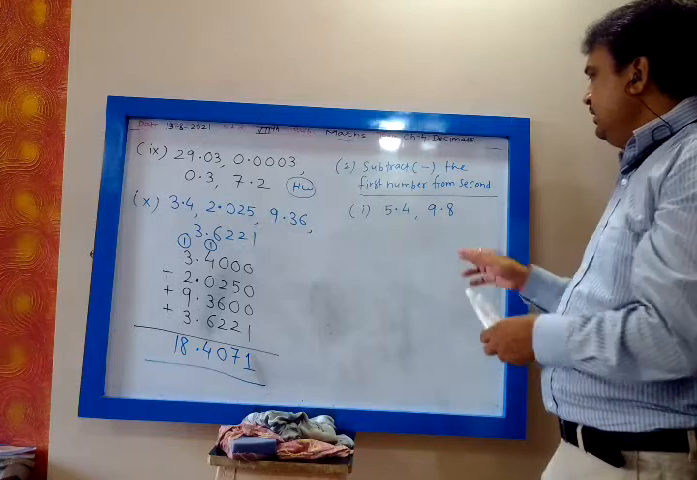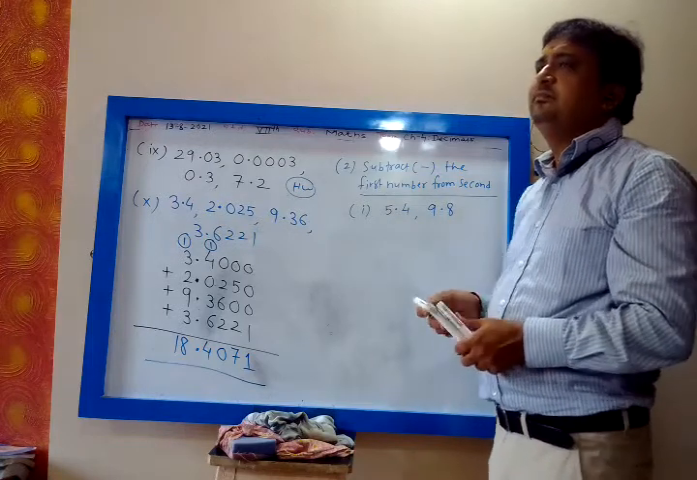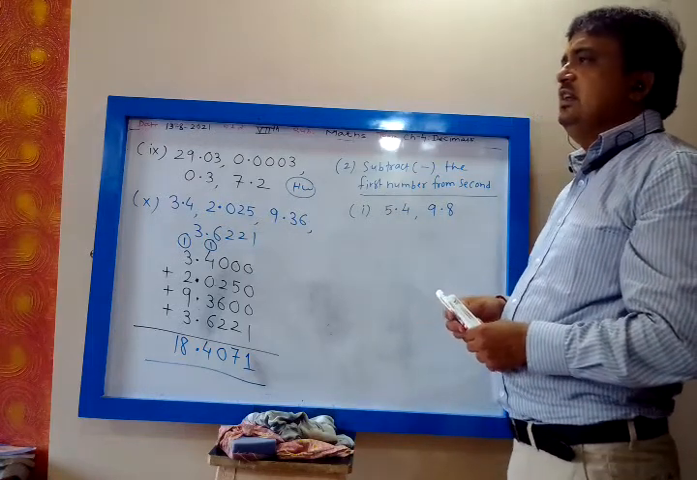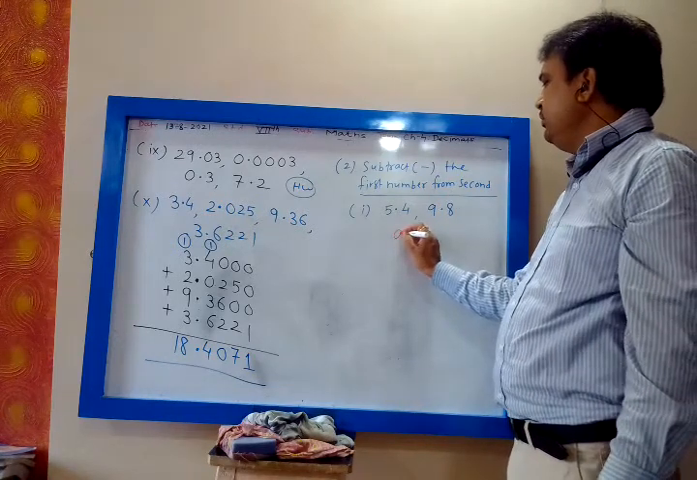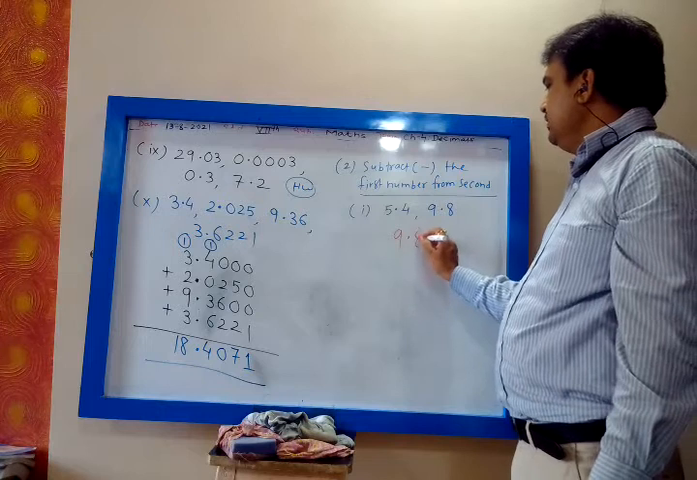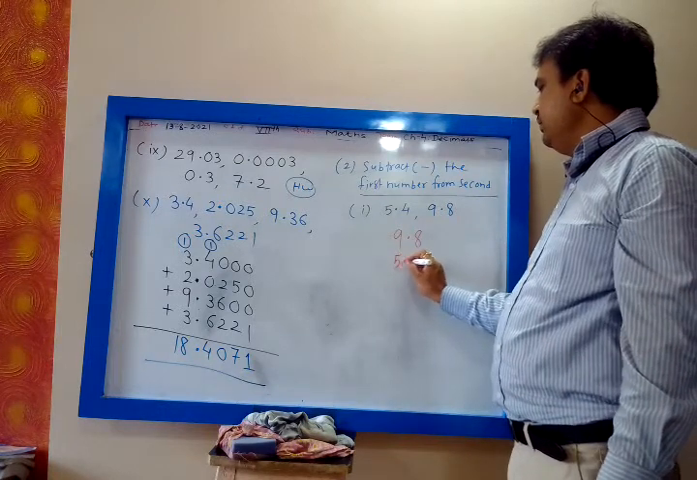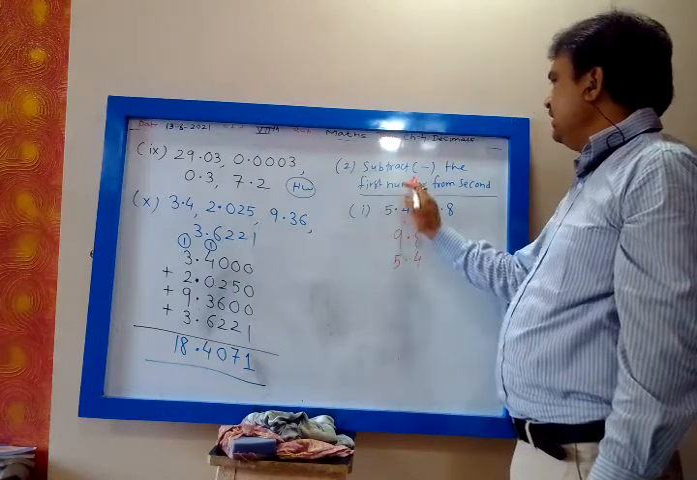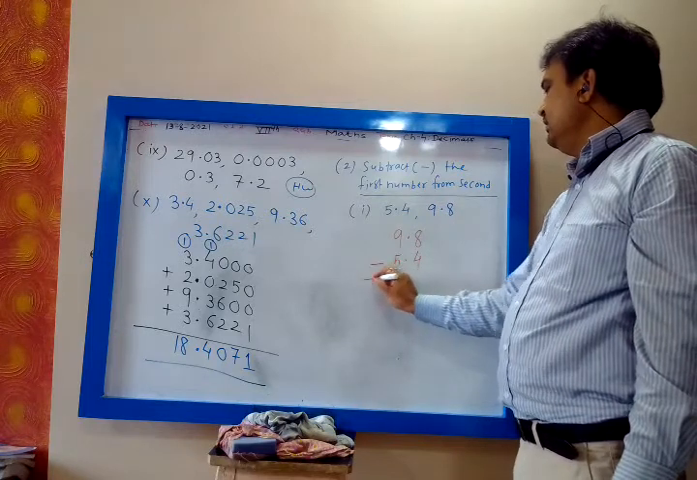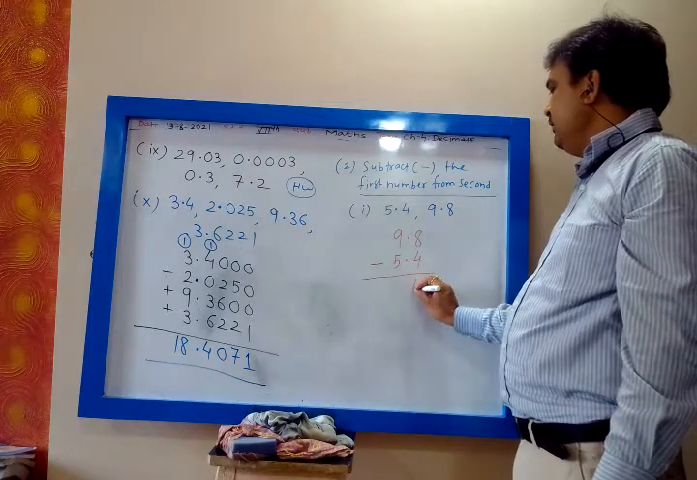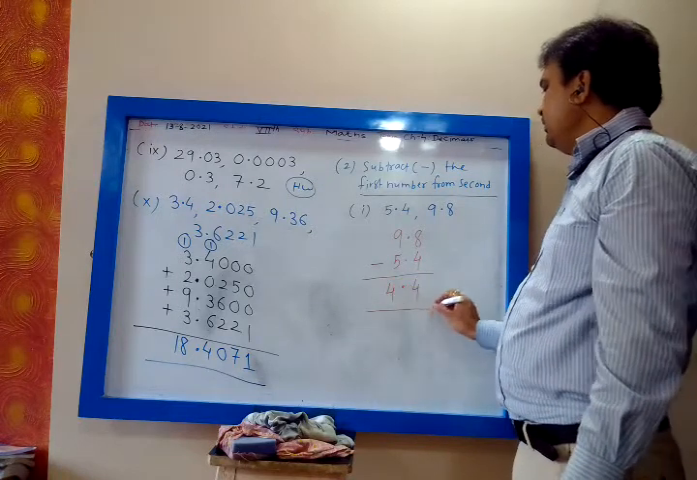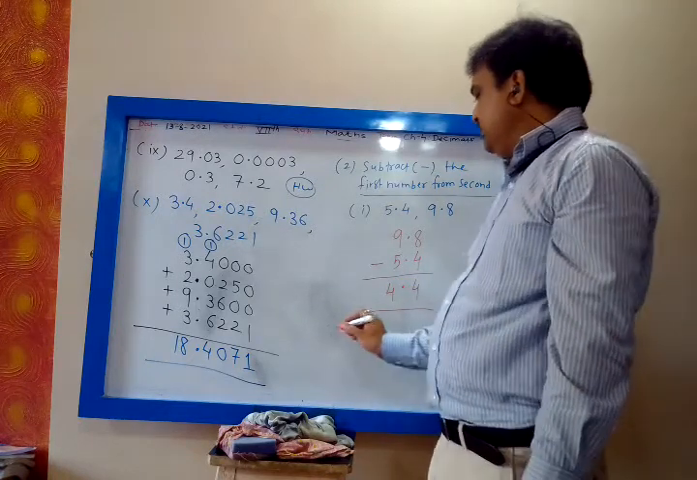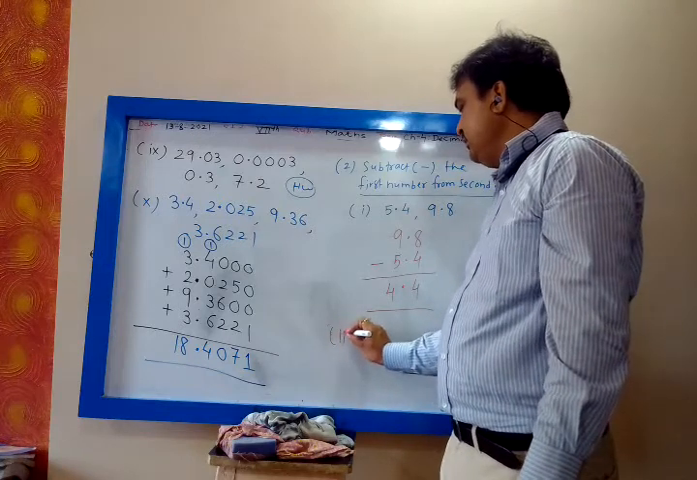Check whether they are like decimals. Yes. So from the second, I will write first 9.8, then I will write 5.4. Then it is subtract. Subtract means minus. So 8 minus 4 is 4. 9 minus 5 is 4. The answer is 4.4.